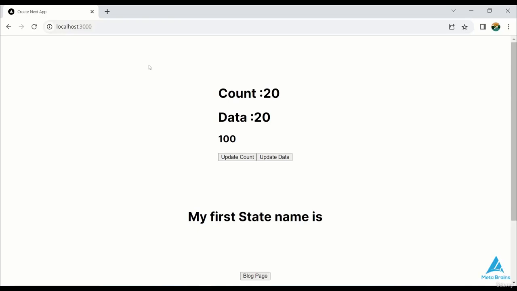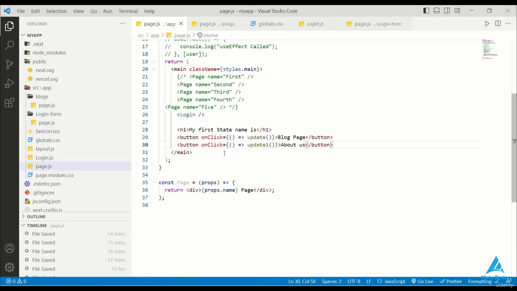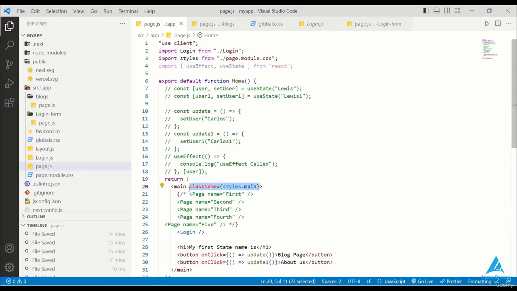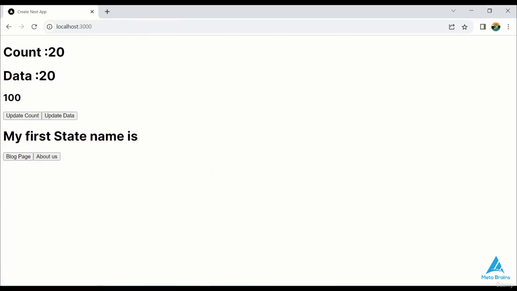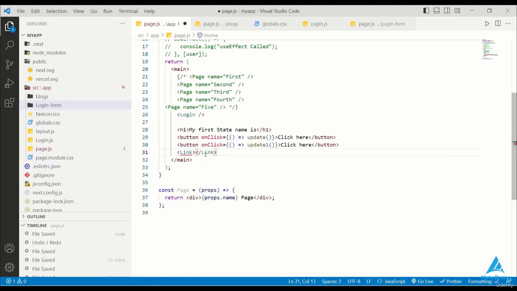Now we'll navigate through the links using routing. I'll go to my main page, page.js, which is kind of the home component. So here I have a bit of data. I'll remove the main CSS from here because I've already used CSS. So I'll remove it from here and see how the data is displayed. So now this is our main page data. So here is the blog page. I'll delete it and I'll navigate to the page where I have two pages for now.